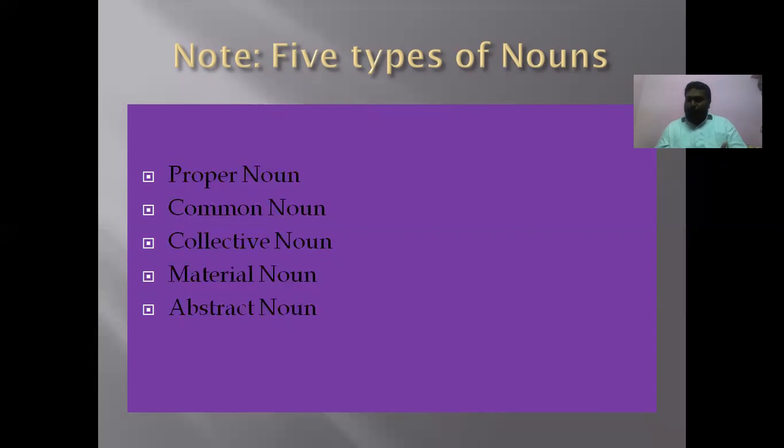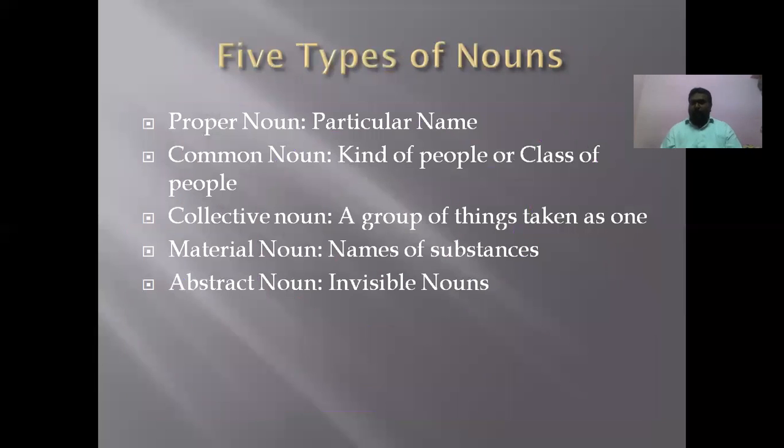Okay. Proper noun, common noun, collective noun, material noun. These 4 nouns are called concrete nouns. Abstract noun is different. These 4 are different. The first 4 are called concrete nouns and visible nouns. Concrete means visible, which we can see. Abstract noun, invisible, we can't see them. Okay, whatever it may be, we will see the definitions one by one. Now first we will see the types of nouns. In types of nouns, the first one is proper noun.